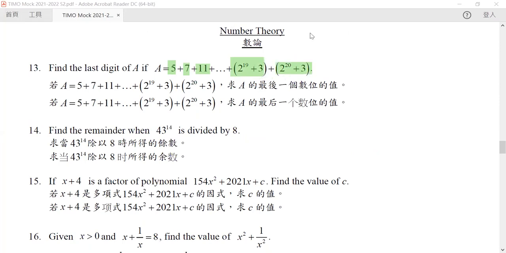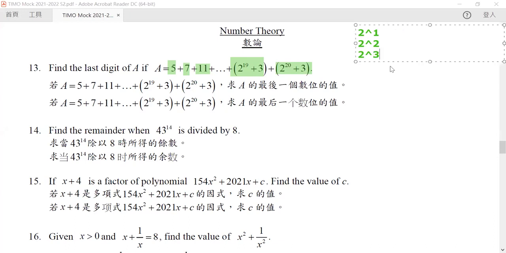So what's 5? 5 is actually equal to 2 to the power 1 plus 3, right? So this is our first number. For our second number, 7, it is actually 2 to the power 2, again plus 3, which equals 7. The same thing goes on and on. The numbers will become bigger and bigger, so it will be harder and harder for us to evaluate the exact value.